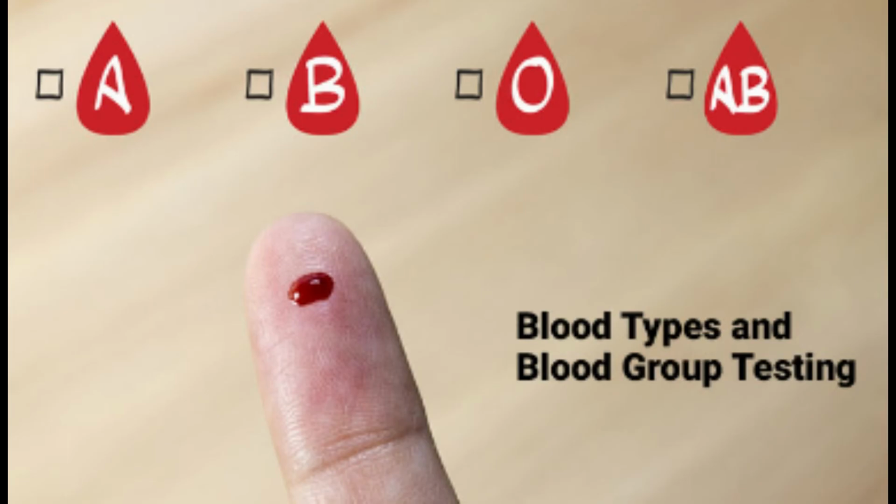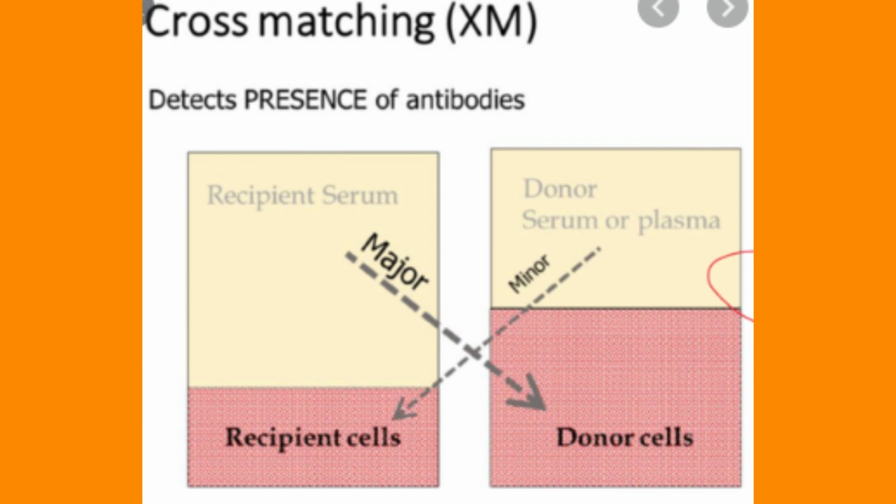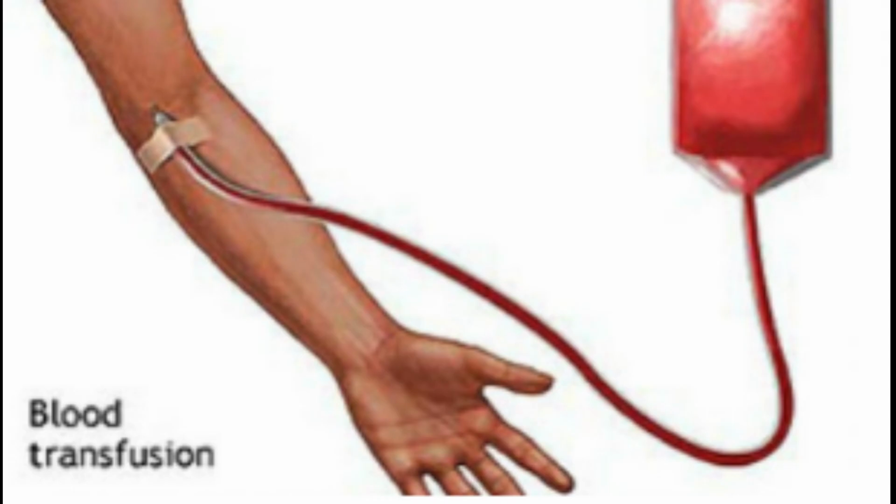Blood typing determines the blood group of both the donor and the recipient before blood is transfused. Cross matching involves testing for agglutination of donor RBCs by the recipient serum and of the recipient's RBCs by the donor serum. This cross-matching is done before any blood transfusion or before any surgery if blood is required.